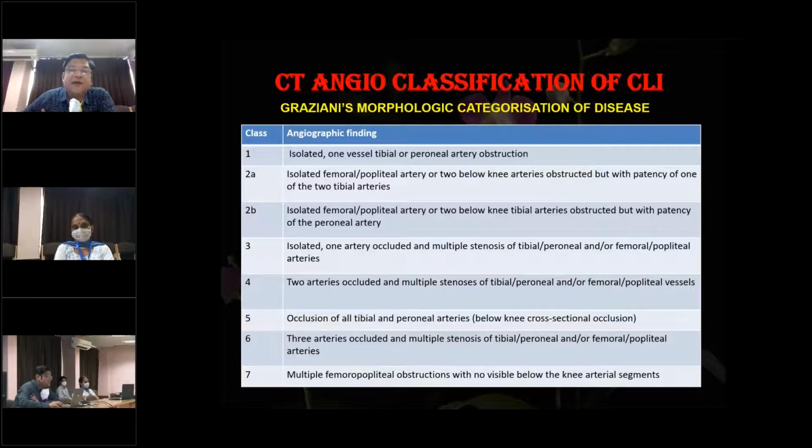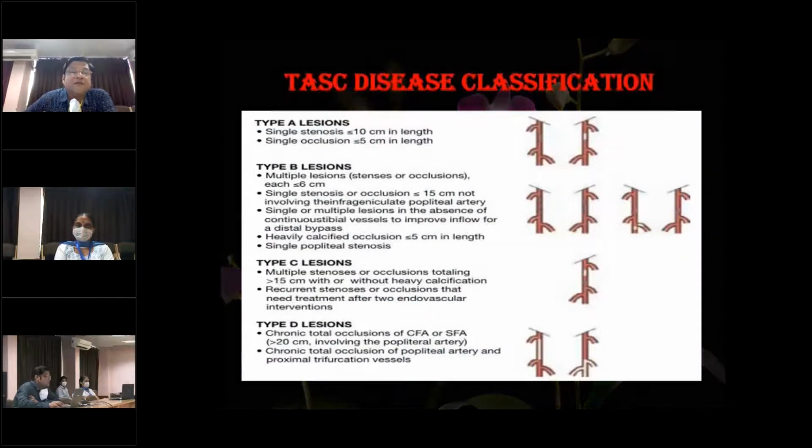And this is Graziani's morphologic categorization of the disease, in which the disease has been divided depending upon the mild disease to the severe disease. Class 1 is a one vessel tibial disease, and then class 2A, 2B, 3, 4. In class 4, 2 arteries are occluded. In class 5, there is occlusion of all tibial and peroneal arteries. In class 6, all 3 arteries are occluded. So this is a CT angiographic classification of the disease. Then we have a Transatlantic society disease classification, which also divides these lesions into type A, B, C, and D. Now this classification is important for planning treatment and which type of treatment is required for a particular patient.